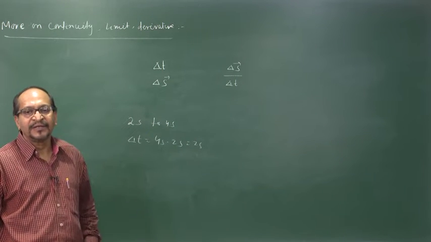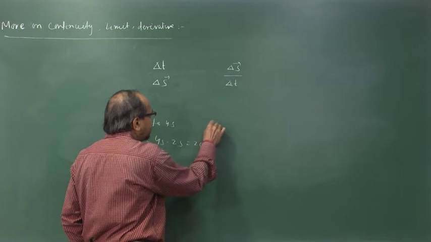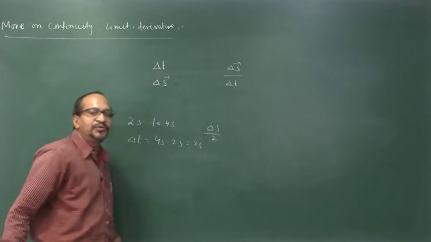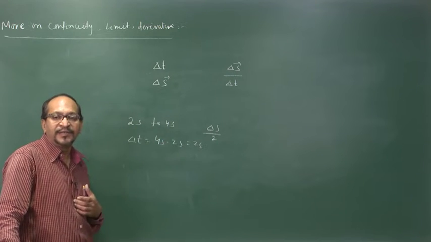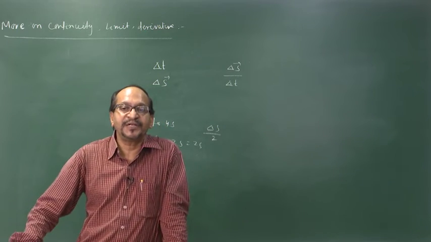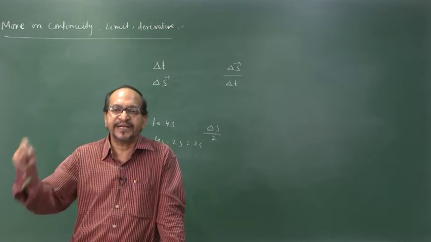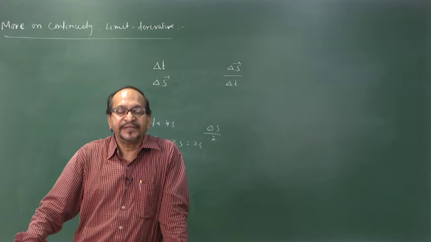Okay. So, in this 2 second, what is the displacement? That displacement delta s by 2 gives you the average velocity of the body from 2 second to 4 second. But if we want to know what is the velocity of the body at a particular instant of time, say exactly at 2 second, what should be the velocity of the body? In that case, what should we do?